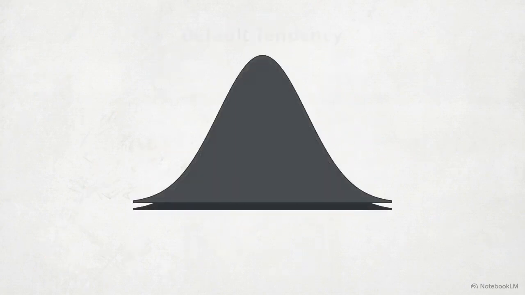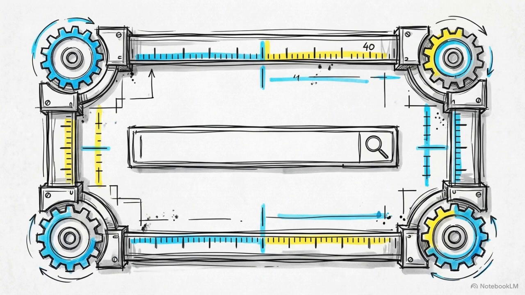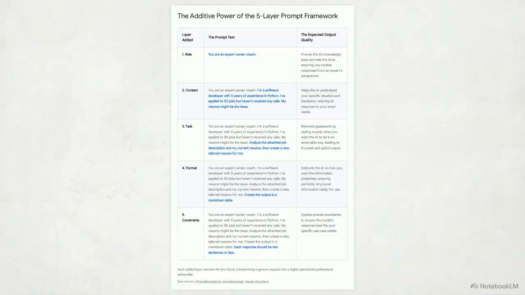Large language models possess vast training data. Without specific parameters, the AI defaults to the statistical average of all human knowledge to ensure its answer is broadly acceptable. The model possesses zero implicit understanding of your unspoken goals. Structural rigor and intentionality are the absolute requirements for extracting high-value outputs. This 5-layer framework is the structural solution to the GIGO problem. We'll build it one layer at a time.